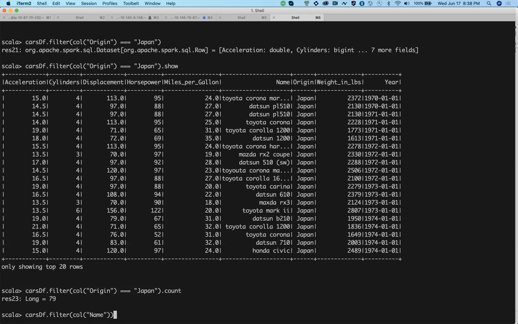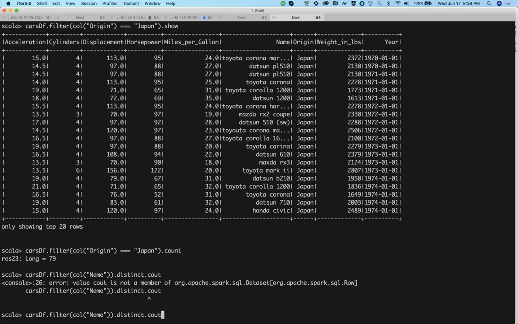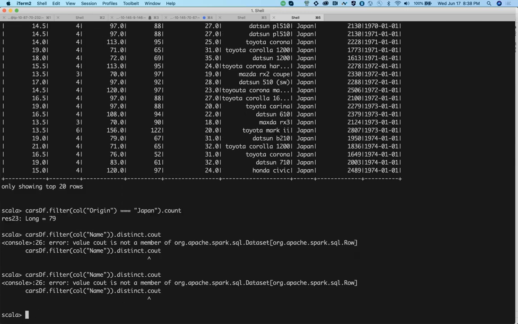So basically the number of unique names, dot distinct, dot count then. Okay, so name of string is not a boolean. Just look at the error.